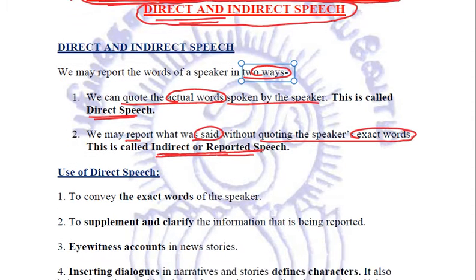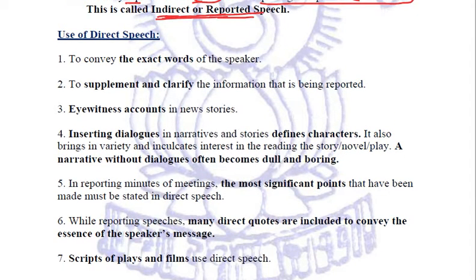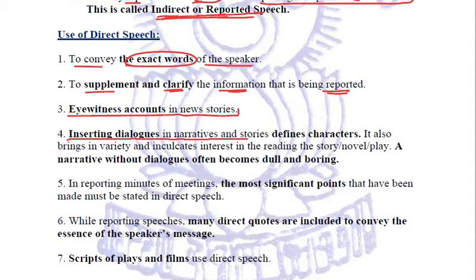Now these direct and indirect speeches are used in lot many areas. Let us see where exactly direct speech is used. Direct speech, as we have already mentioned, is used to convey the exact words of the speaker. It is used to supplement and clarify the information that is being reported. This direct speech is used in eyewitness accounts in the news stories. Then we use the direct speech in inserting the dialogues in narratives and stories which define characters.